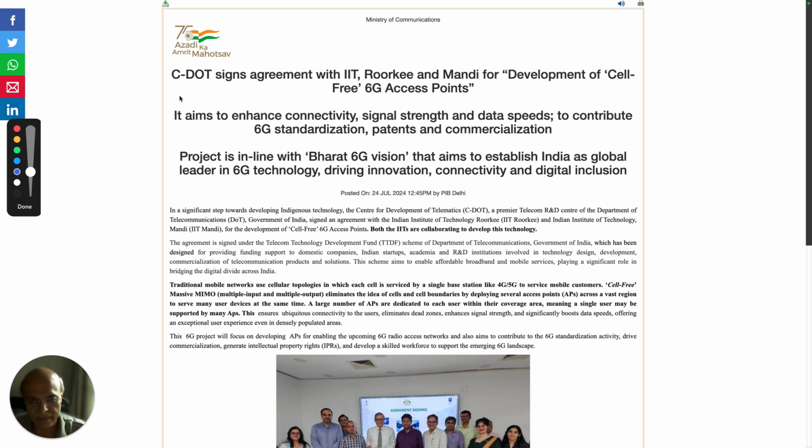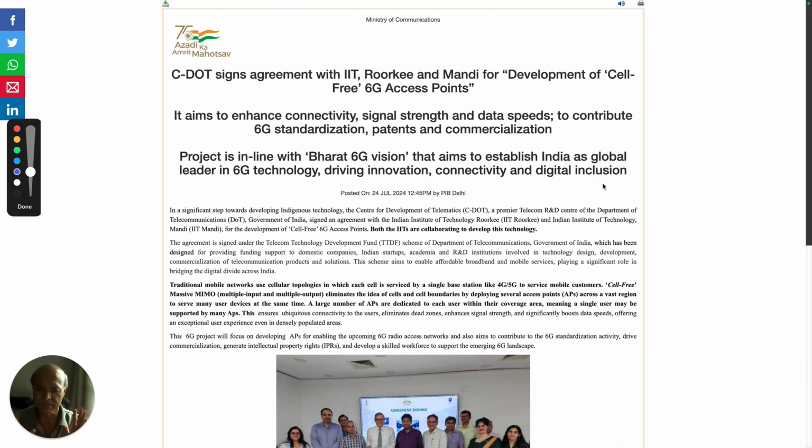This press release talks about CDOT signing an agreement with IIT Roorkee and Mandi for development of cell-free 6G access points. It also says it aims to enhance connectivity, signal strength, data speeds, to contribute towards 6G standardization, patent and commercialization, and in line with our Bharat 6G vision that aims to establish India as a global leader in 6G technology, driving innovation, connectivity and digital inclusion.